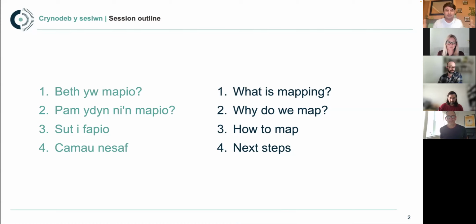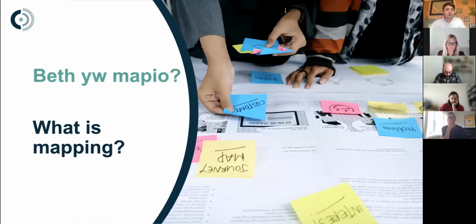There's so many different types of maps, and we're going to try and talk a lot throughout the session around there's not really one right or wrong way to do it, but we're going to show you a way that you can do it that's quite an easy entry point to map your services if you've never done it before. So we'll do that as a little practical run through, and then we'll go through some next steps and some takeaways and stuff like that. So let's hand you over to Vic.